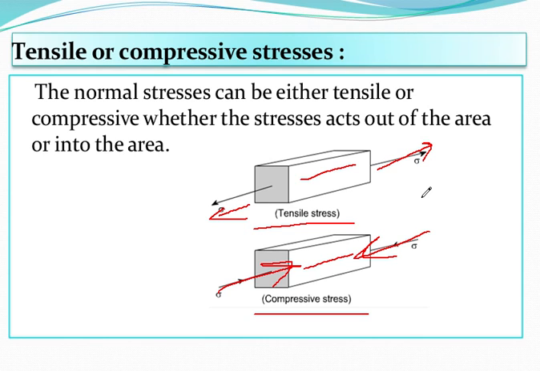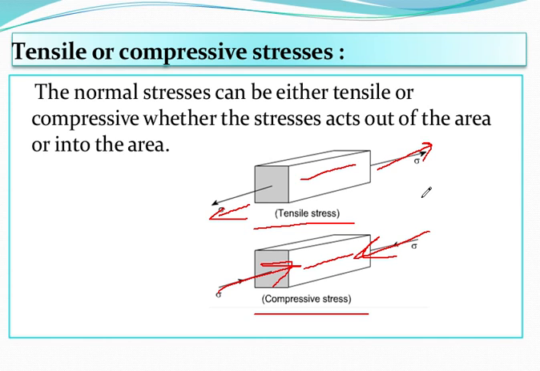I have already explained this in my previous slide. Thus, tensile stress is represented by two arrows directed towards each other. If you consider P as the force and A as the cross-sectional area of the bar, then tensile stress is defined as P by A.